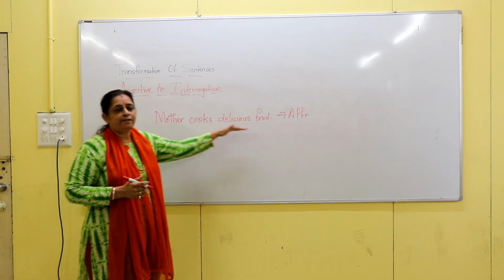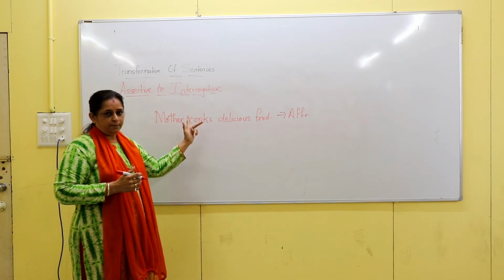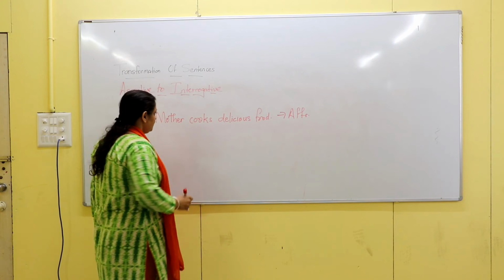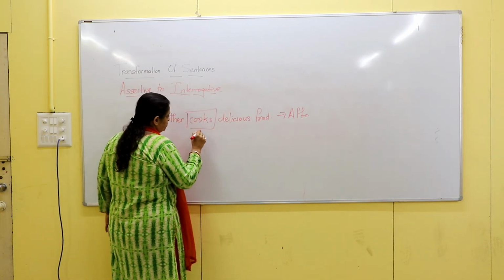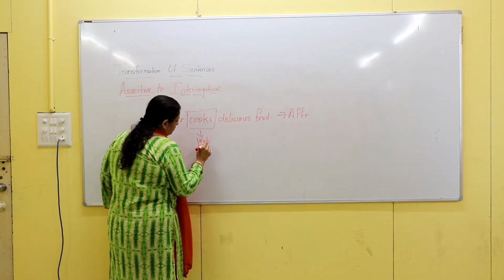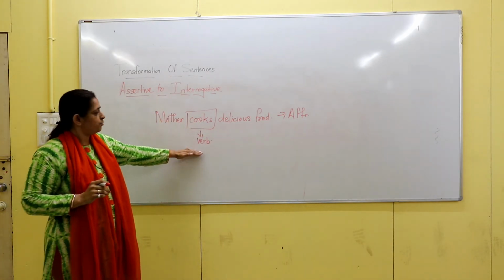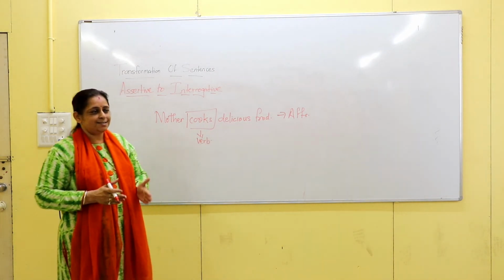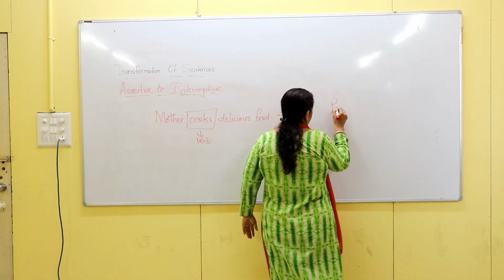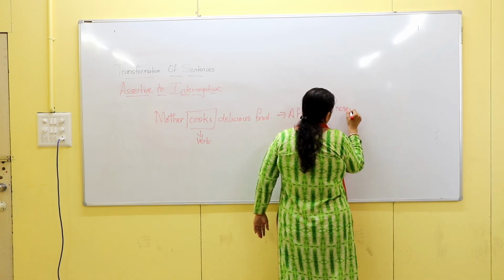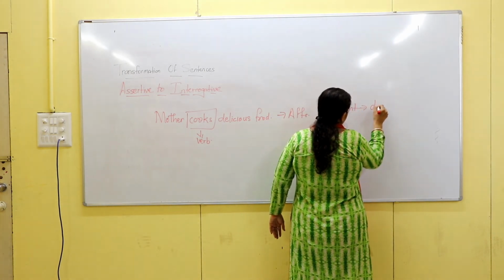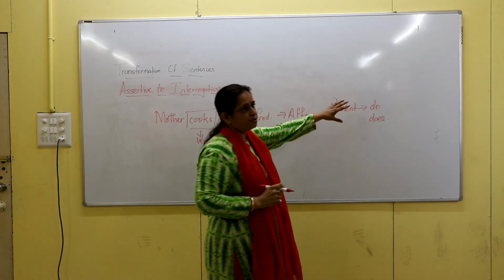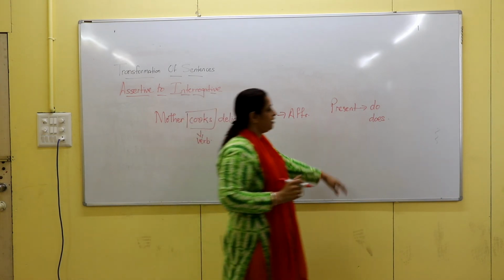But here we don't have the helping verbs which we can exchange with. Right? So what you have to do, you have to find out the verb from the given sentence. Now the verb is cooks. After you have found the verb, you have to see which tense the given verb is in. If the verb is in present tense, you can use do or does. When you will be using do and when you will be using does, that also I'll explain to you.